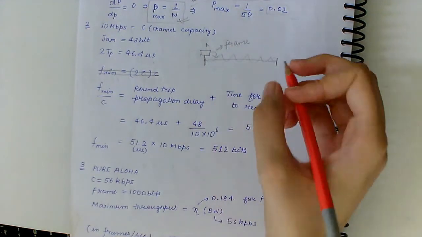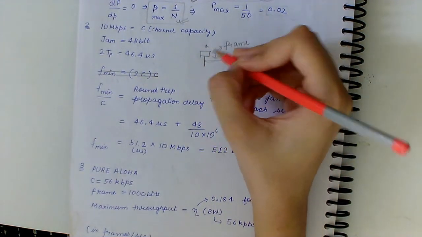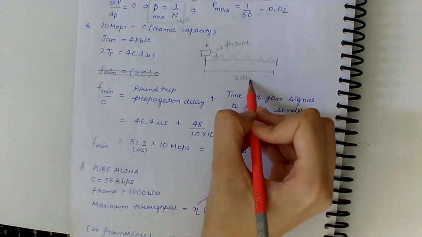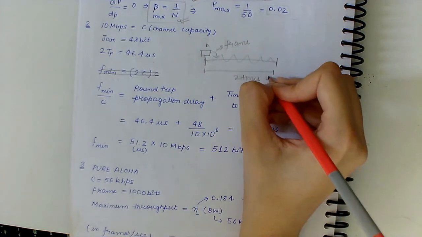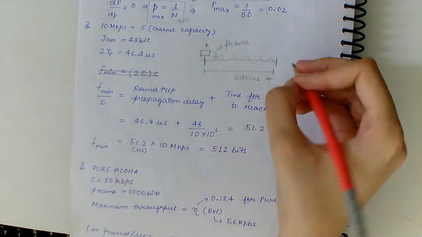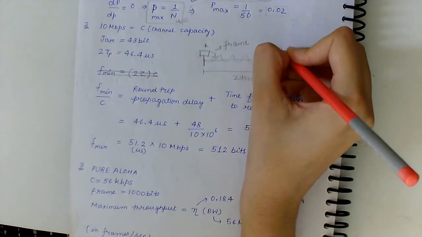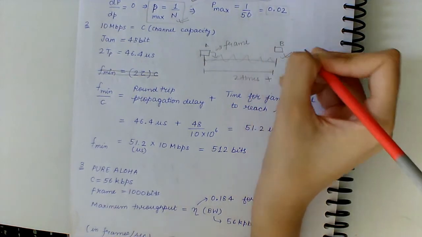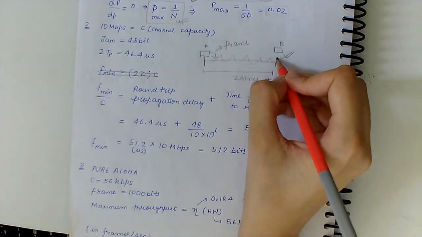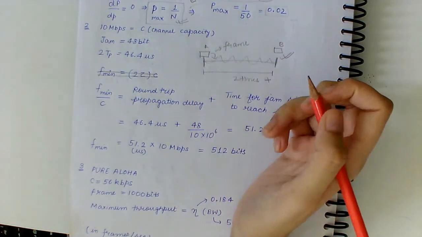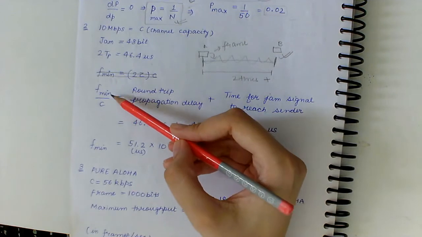So taking in the worst case that the frame has to travel the whole distance 2 times, plus the time required by the jamming signal to reach the sender. That is, if the jamming signal is heard here, the time required for it to reach A is also to be considered.